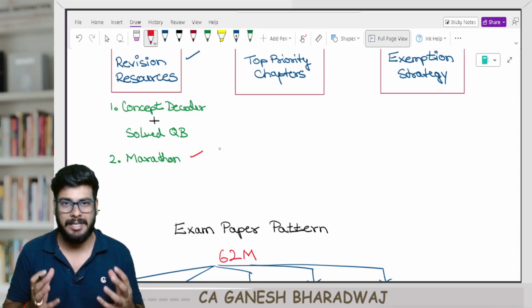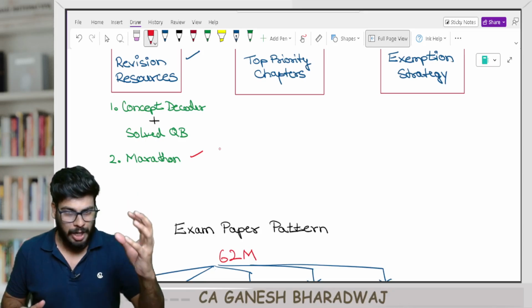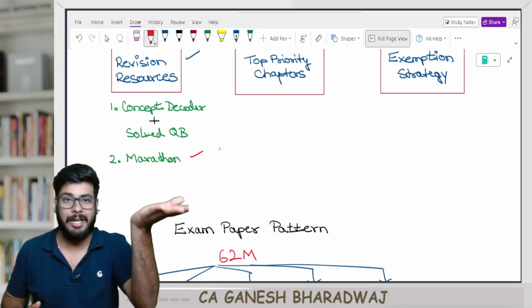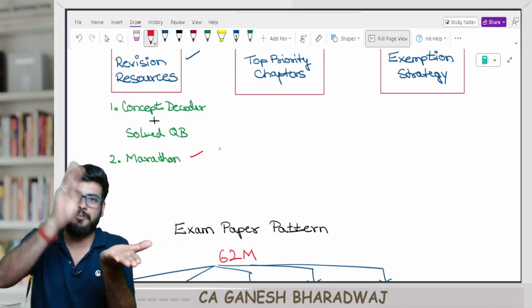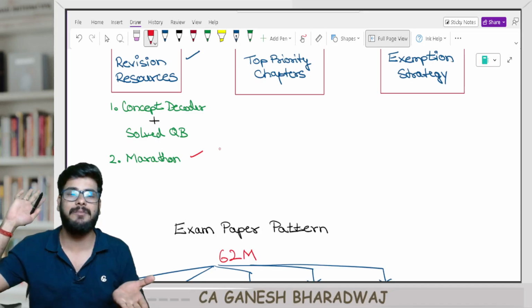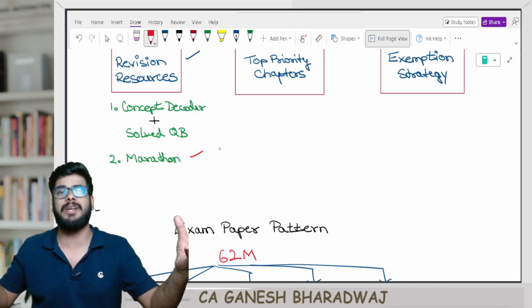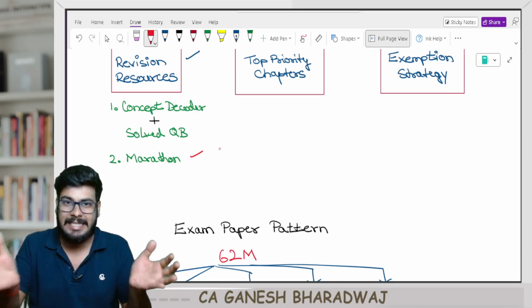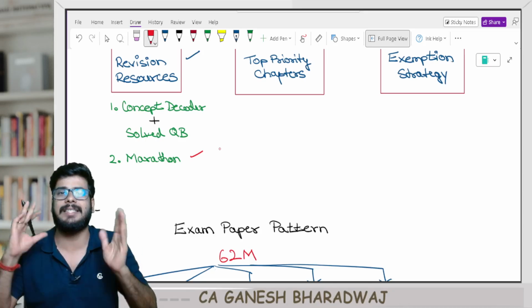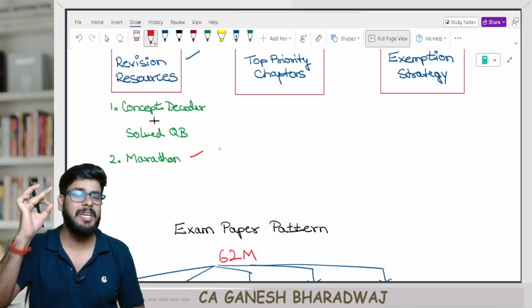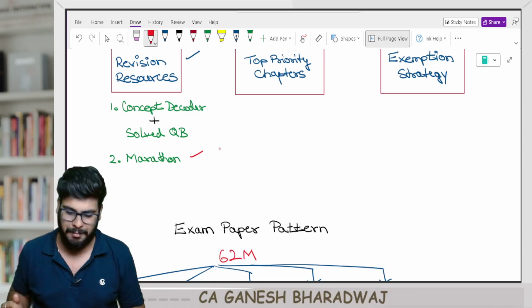These two books have been designed in such a way that you can use them when preparing or learning the subject for the first time, and the same book can also be used for last minute revision. So I'm not giving a separate revision book. The same book can be used at the time of preparation as well as at the time of revision. It has been prepared in a very condensed manner.